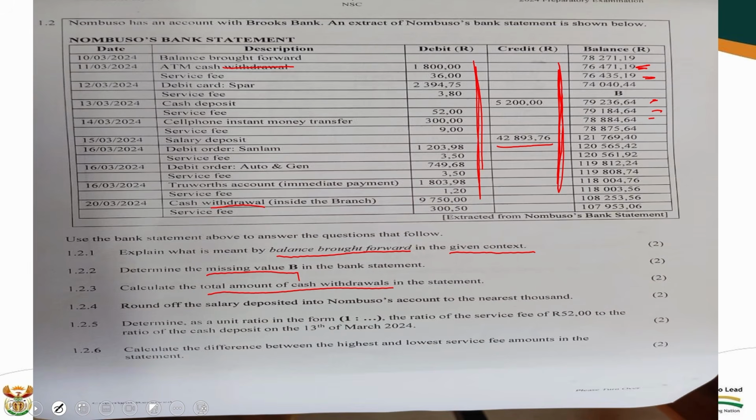Now, they say the amount deposited is supposed to be rounded off to the nearest 1,000. Then you don't need 893. It means it will be 43,000 rand. That's what you rounded off. Only this amount should be rounded off, and 893 will be 1,000. That 1,000 should be added there on 42,000. Then it gives you 43,000 rand.